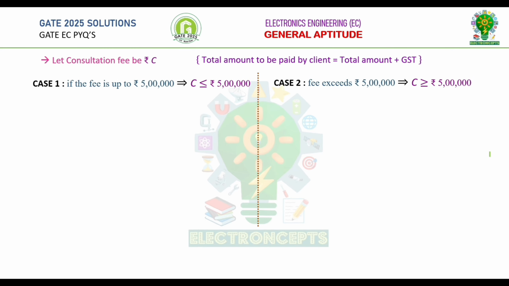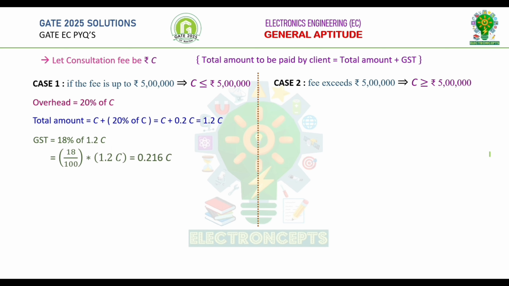Let us consider case 1. In the question, it is mentioned that overhead is equal to 20% of consultation fee if the fee is up to 5 lakh rupees. Total amount is equal to consultation fee plus overhead, which is equal to C plus 20% of C, which is equal to 1.2C. Now GST is equal to 18% of total amount, which is equal to 0.216C.